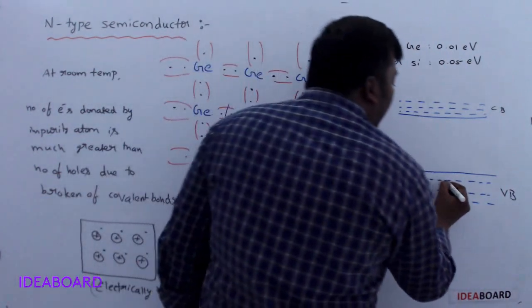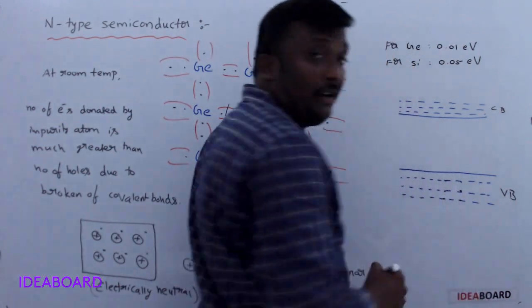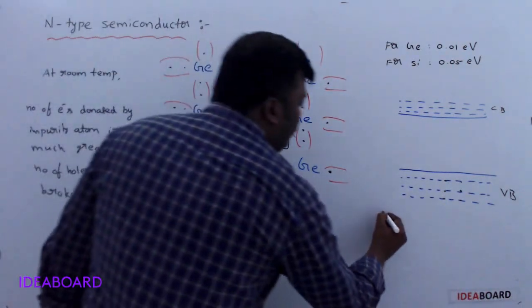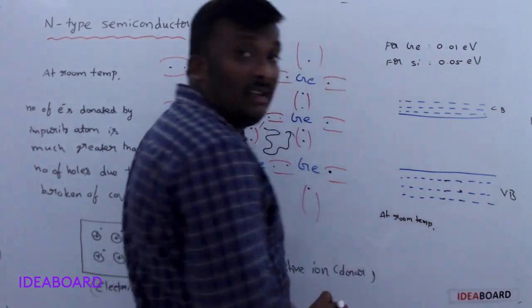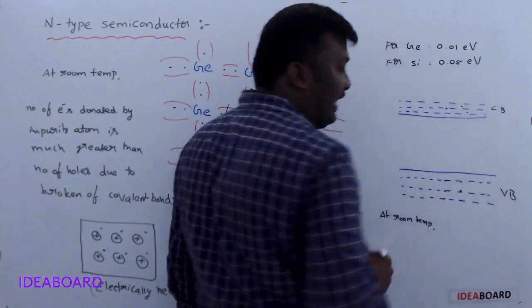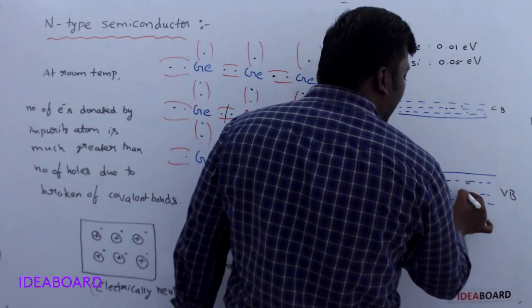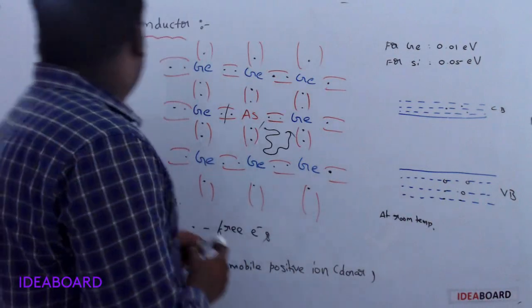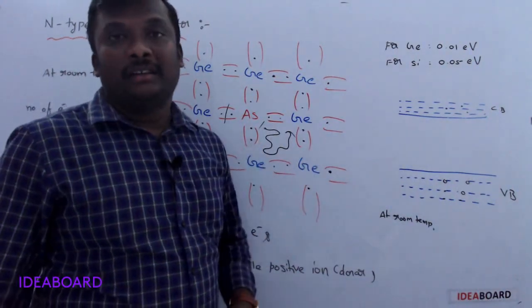Now the valency band contains bounded electrons. And at room temperature, some electrons jump to the conduction band. That's why there are some free electrons, and there is a possibility of some holes in the valency band. But the problem here is that in the entire semiconductor we are adding certain impurities.